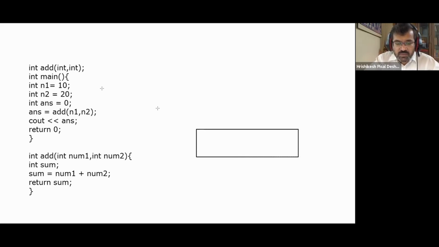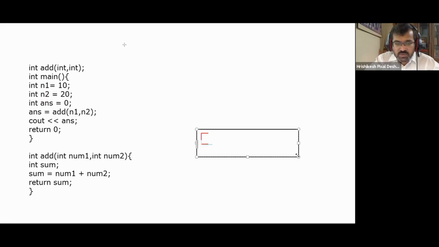Inside this frame, what will happen? Whatever variables are there inside function main, n1, n2, answer, they will all be stored inside this. First will be n1, second n2, third answer.